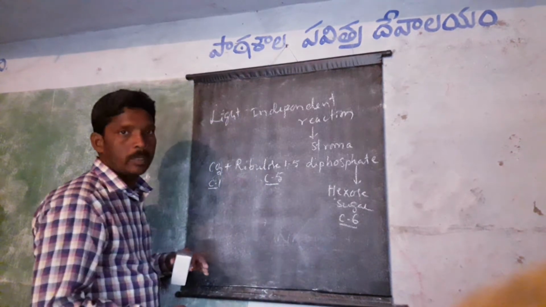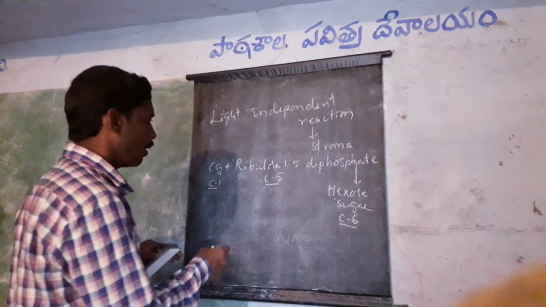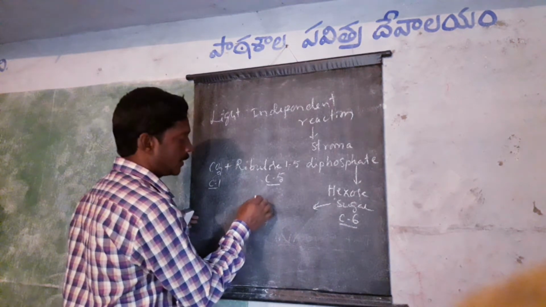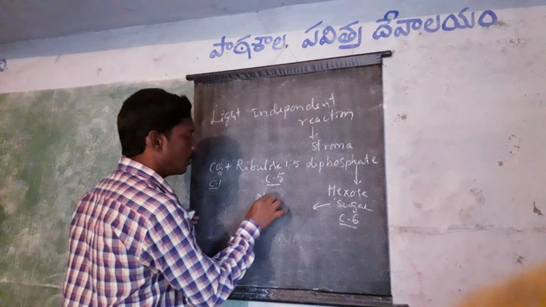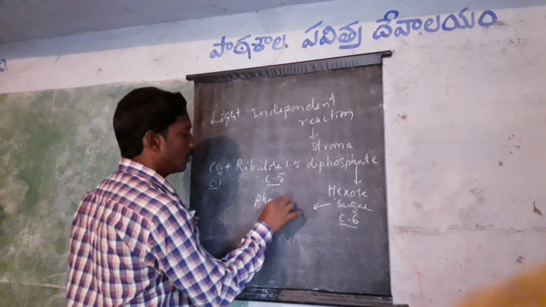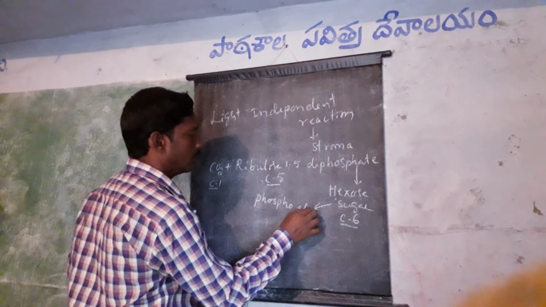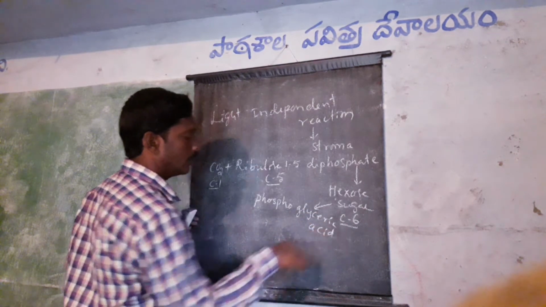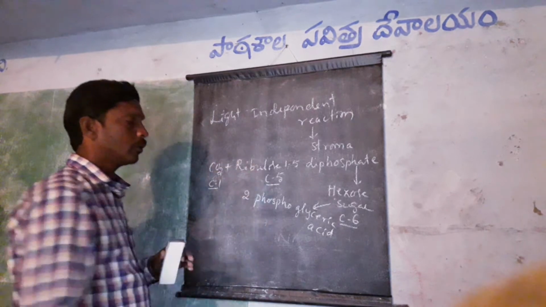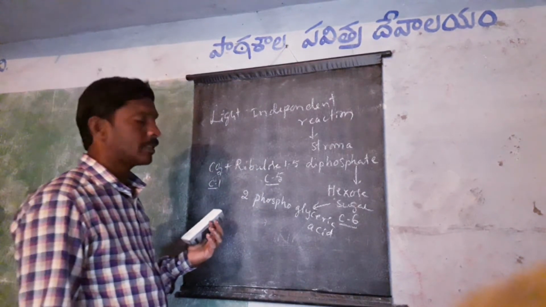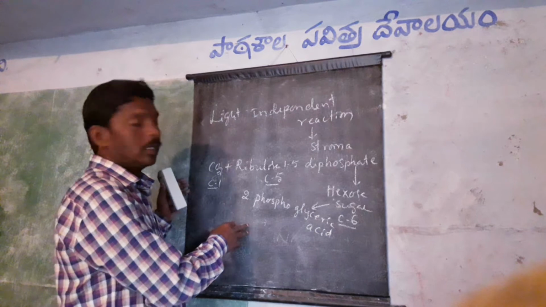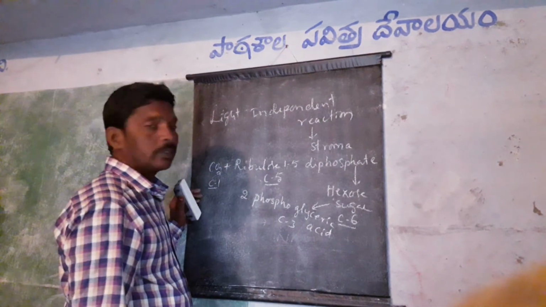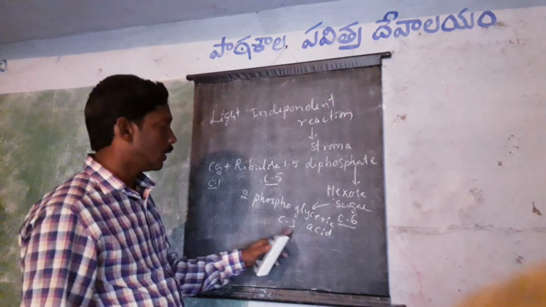This is an unstable compound and immediately forms 2 molecules of phosphoglyceric acid, in short form PGA. Each has 3 carbon atoms.